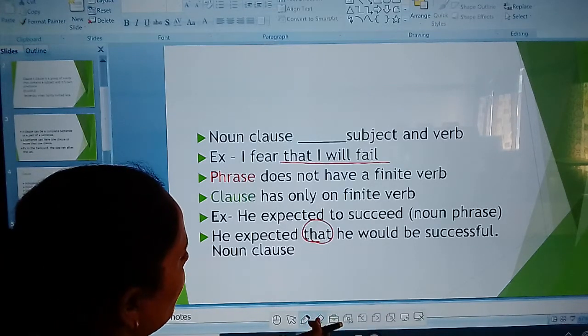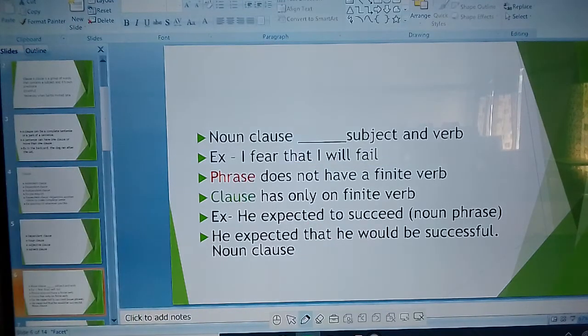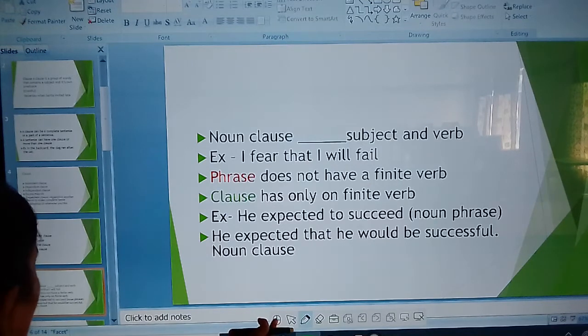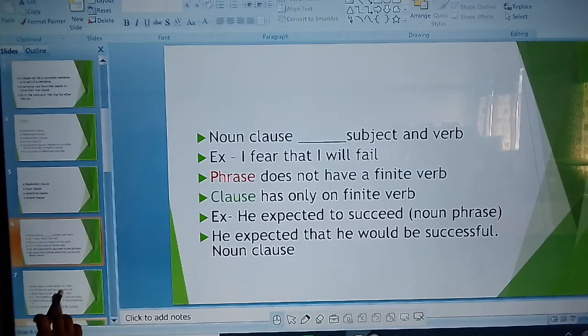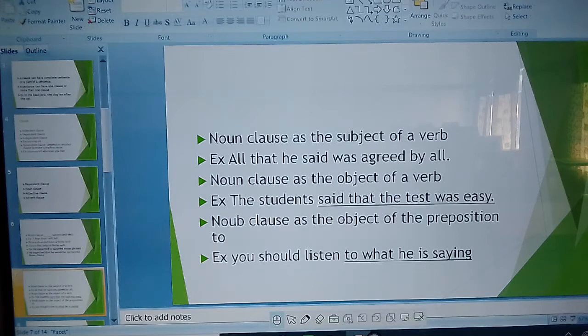The next one is noun clause as a subject of verb. Example: all that he said was agreed by all. In this sentence, which is your noun clause?